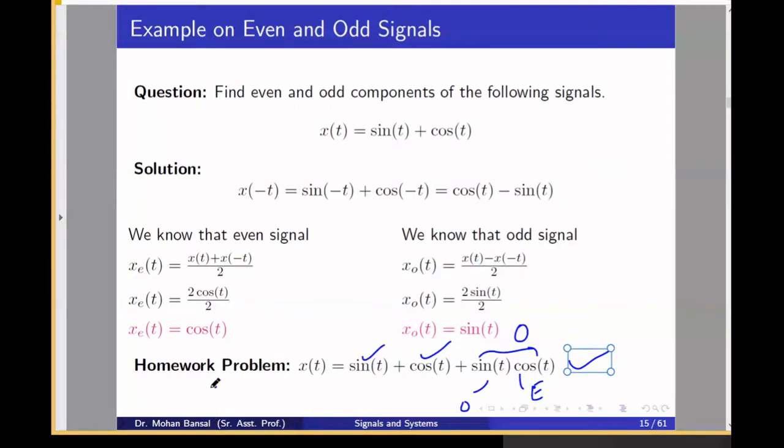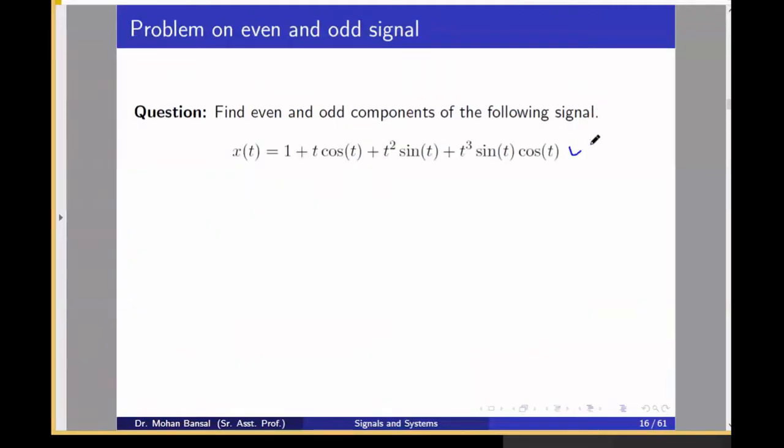This is the homework problem that I have considered. So you can solve it: sine t plus sine t cos t is the odd component, the first and third components are odd, and cos t is the even component. Okay, we will not give too much time to the even and odd signals. This is another problem.